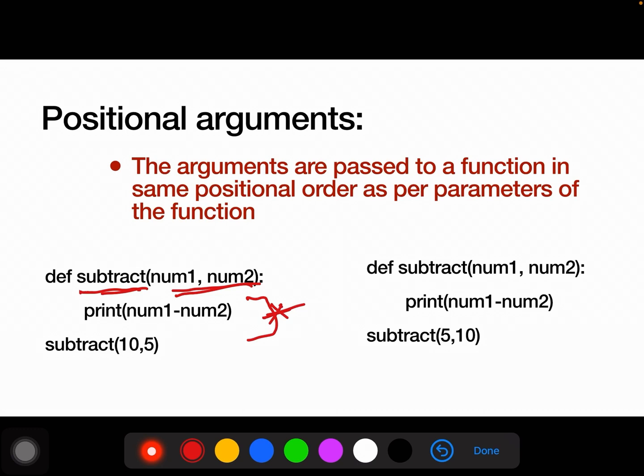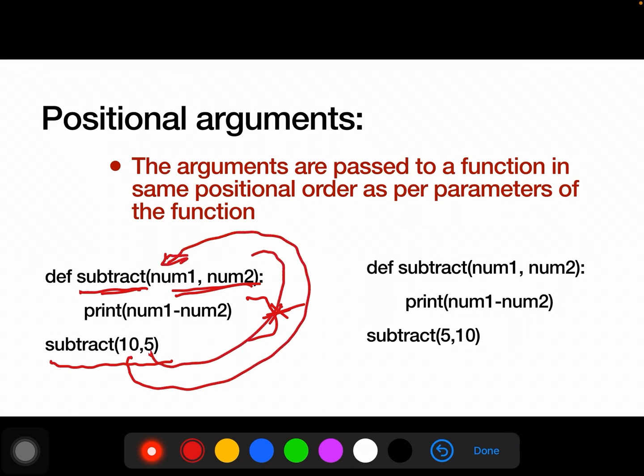So we are writing subtract 10, 5. So here the value 10 will be assigned to num1 and the value 5 will be assigned to num2, and we will get the result as num1 minus num2, that is 5.